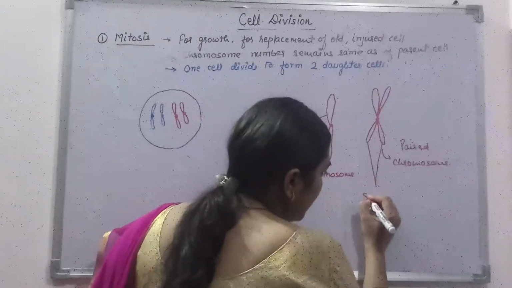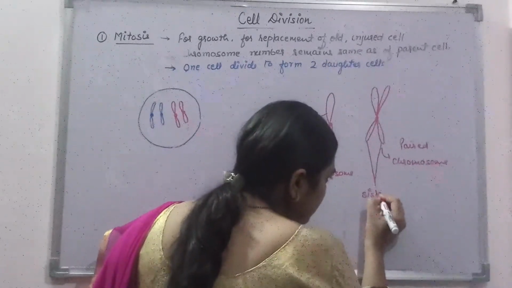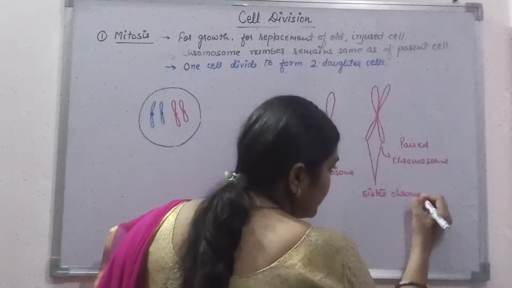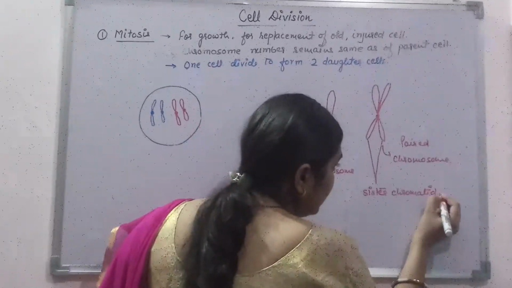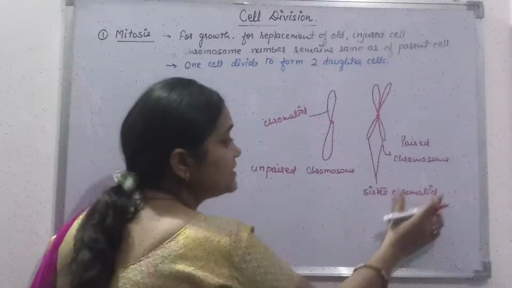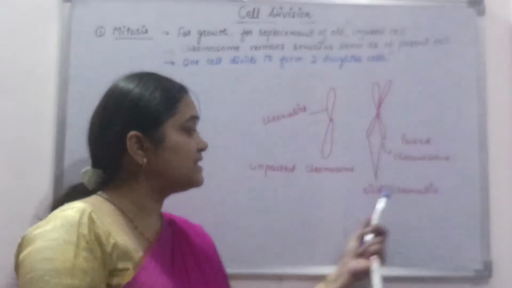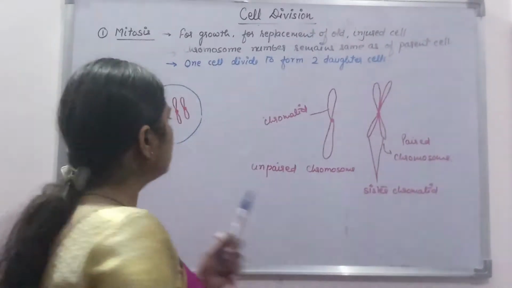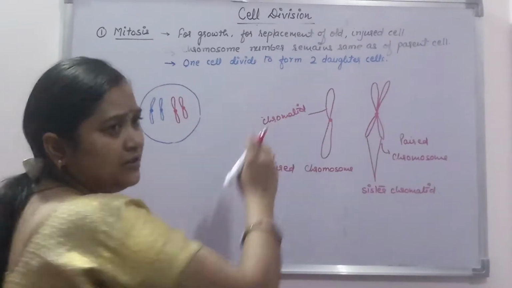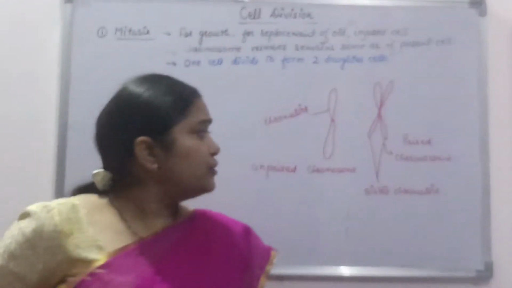These two arms are known as sister chromatids. So both are chromosome, but the only difference is that this is unpaired chromosome and this is a paired chromosome having the sister chromatid. Okay, so you can draw the diagram like this, or you can draw like this.